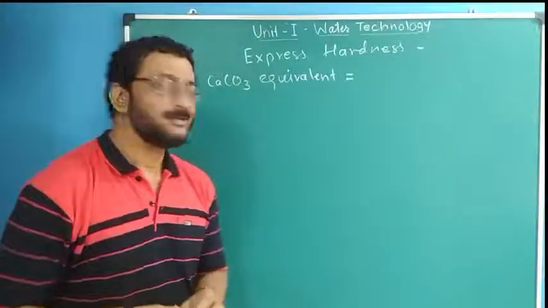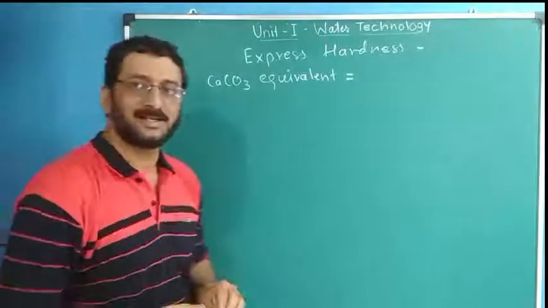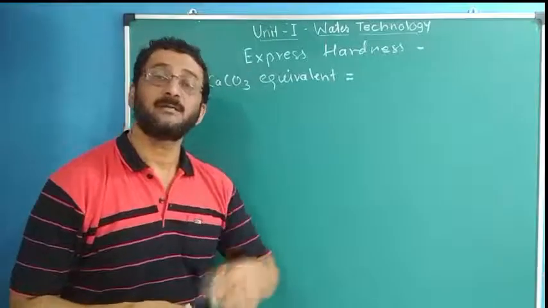Now the question may be, why have we selected CaCO3 only? Why not bicarbonate?